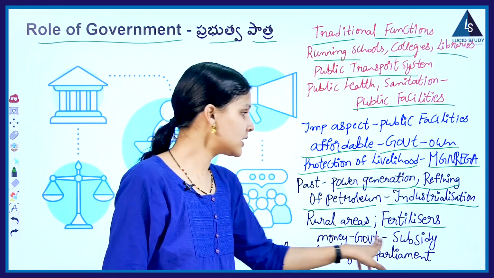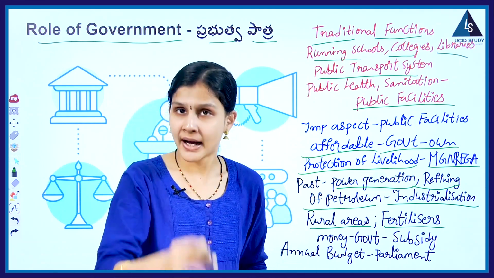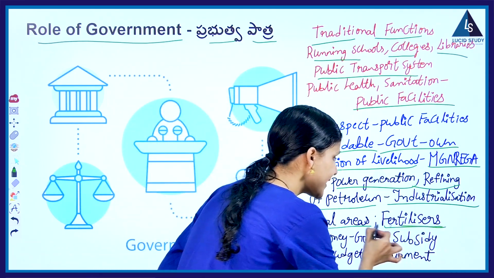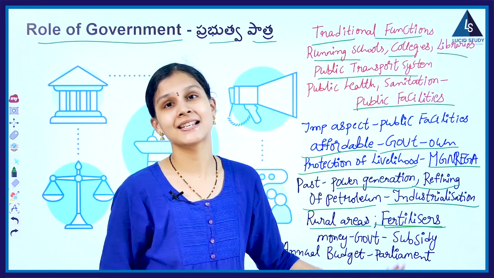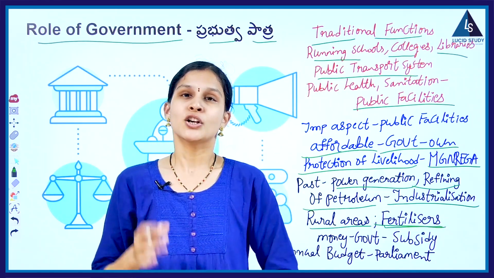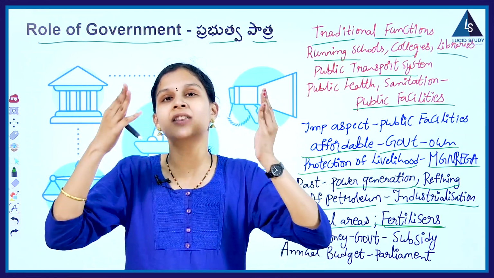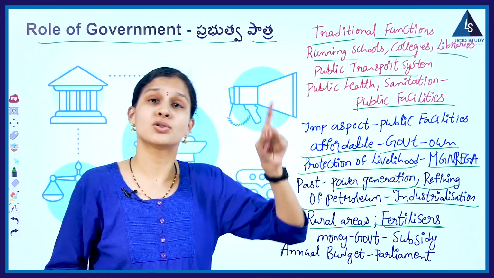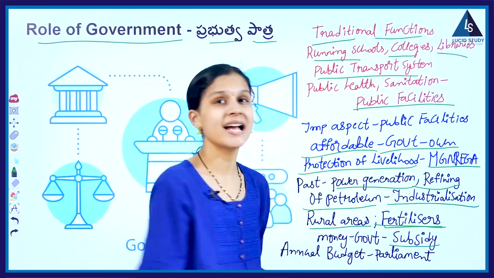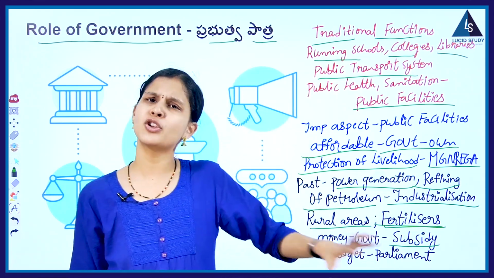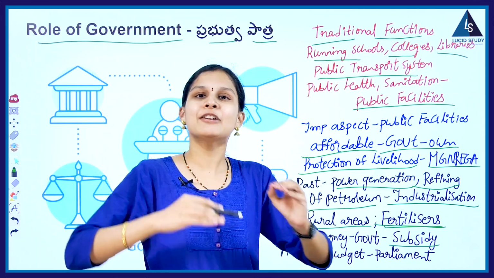So for this purpose, what the government is doing here is trying to provide some money to the factories to reduce the prices of these fertilizers so that all farmers can buy these fertilizers and use them in farming. So for this, the government gives some amount to the factories. This money that is being provided by the government to the factories for fertilizers is known as subsidy. It is known as subsidy for fertilizers. Why does it give this? If it does so, the price of these fertilizers will decrease and they will be affordable.